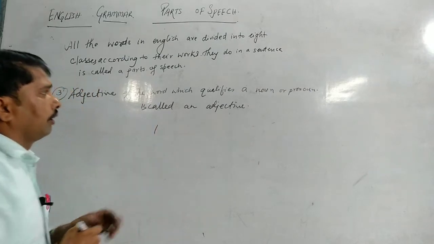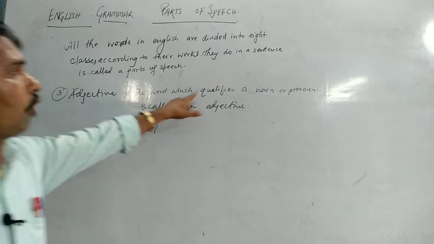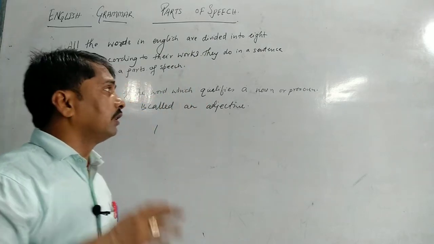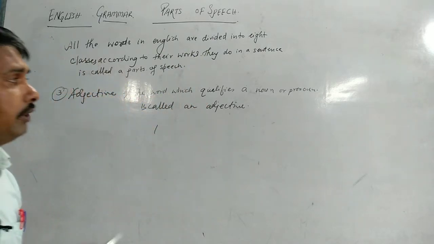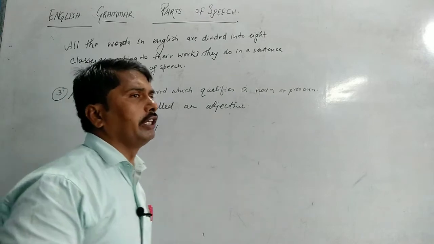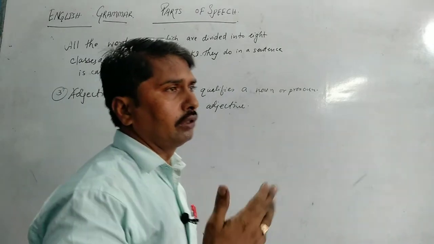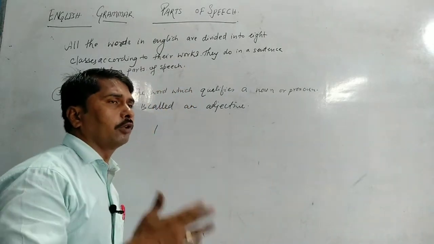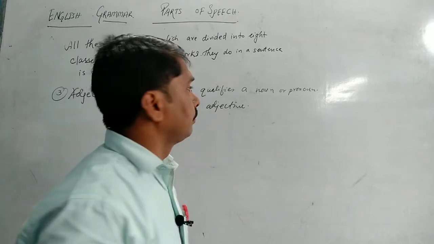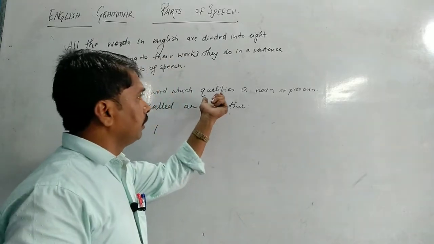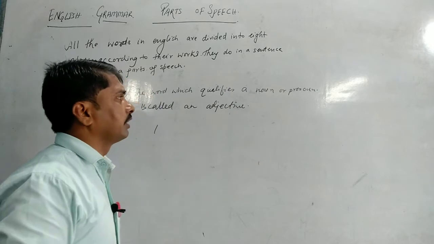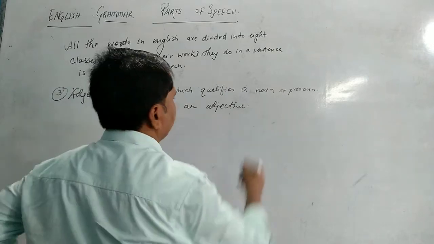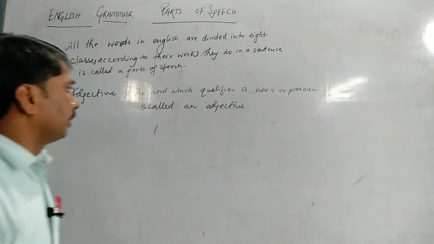So see the definition. The word which qualifies. What qualifies? A noun or pronoun. What does qualify mean? Qualify means it shows the quality, the trait, वो किसी भी नाउन या प्रोनाउन का गुण बताता है. So qualify means it shows the quality of the person. It may be noun or it may be pronoun. You can take an example.